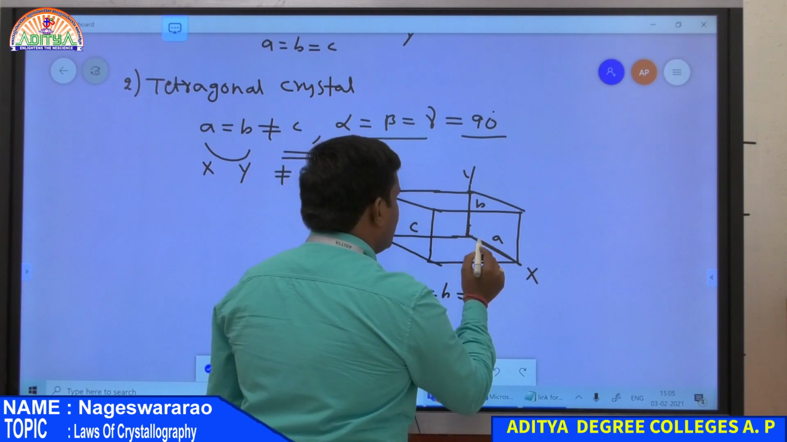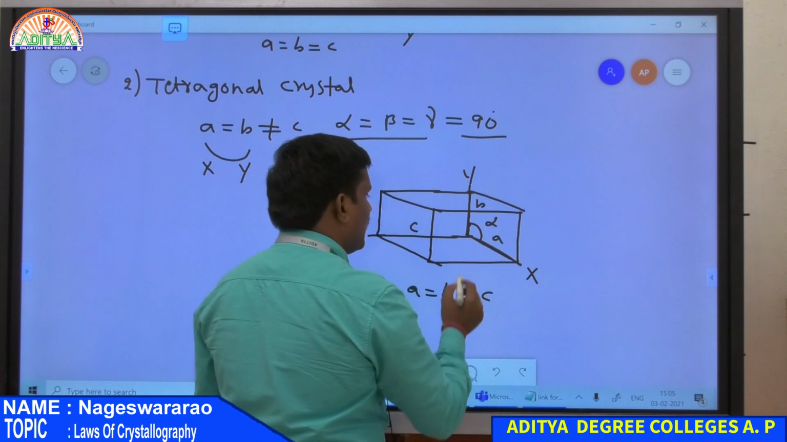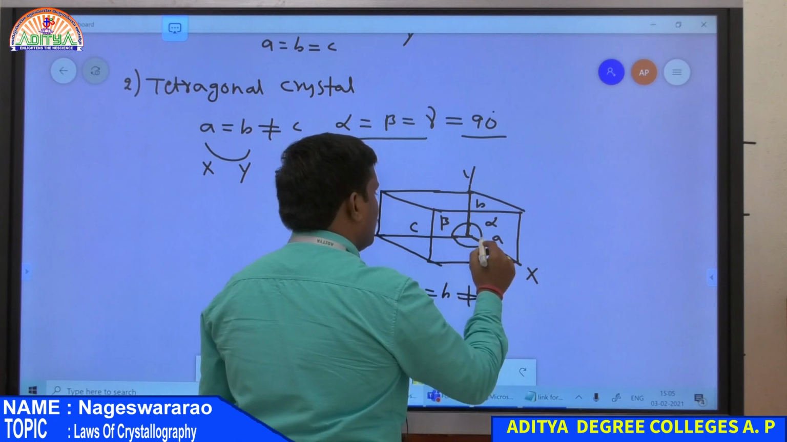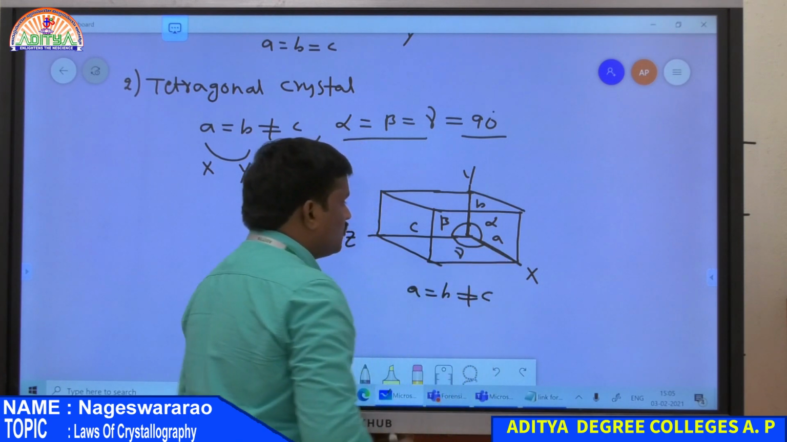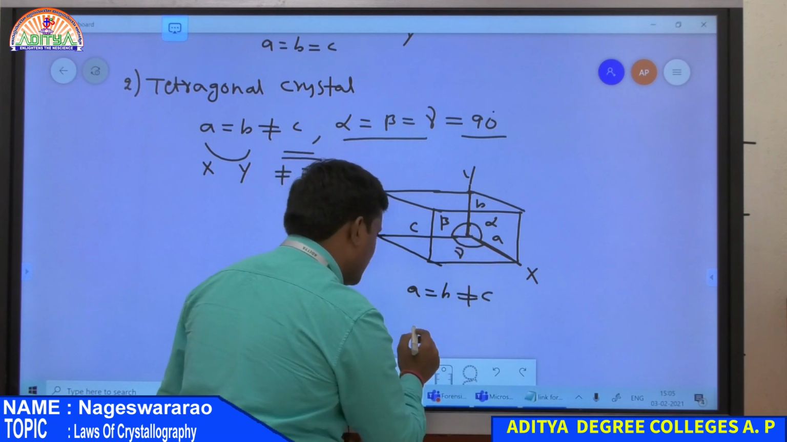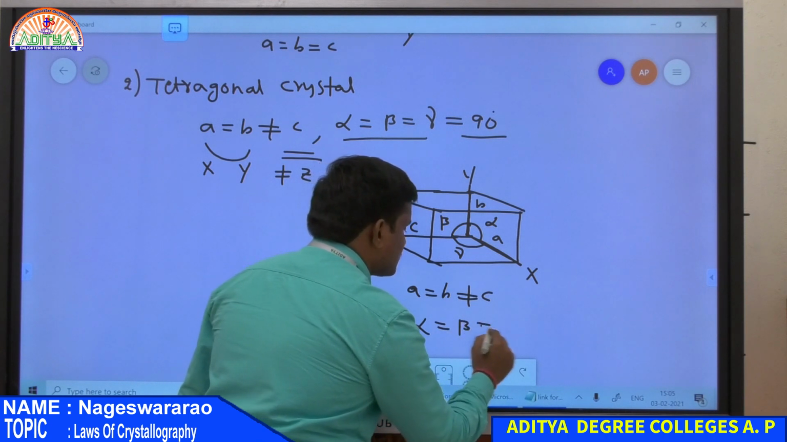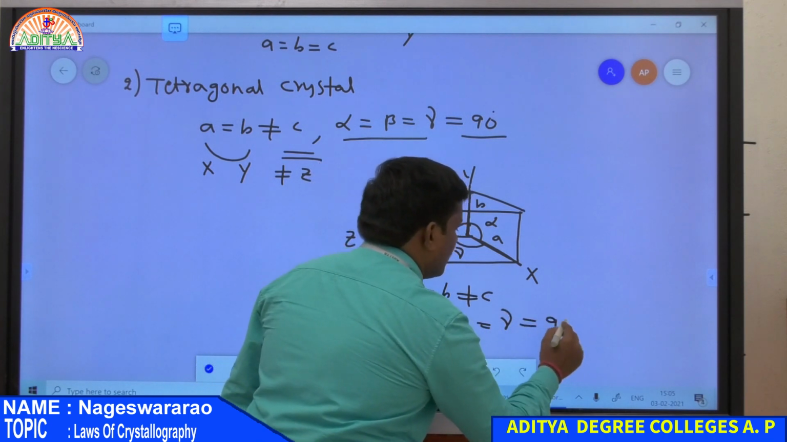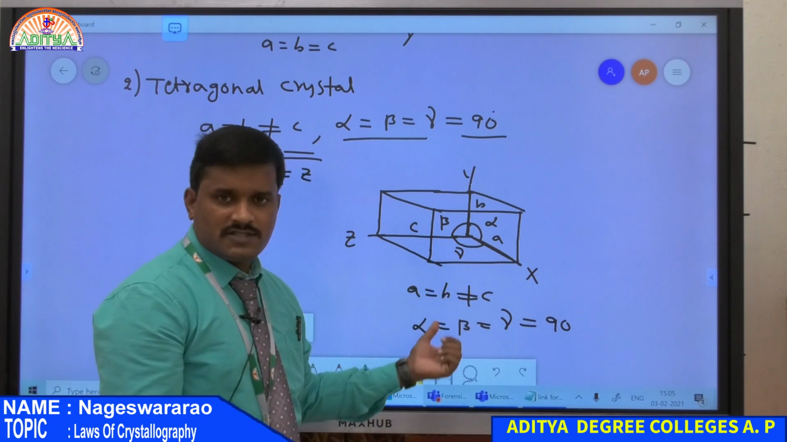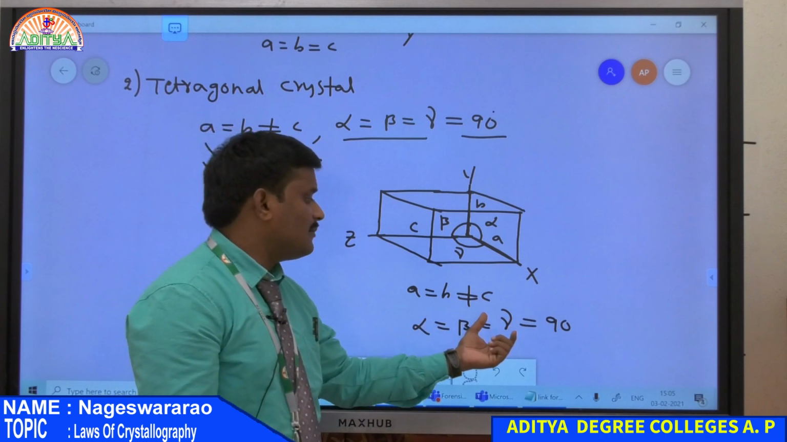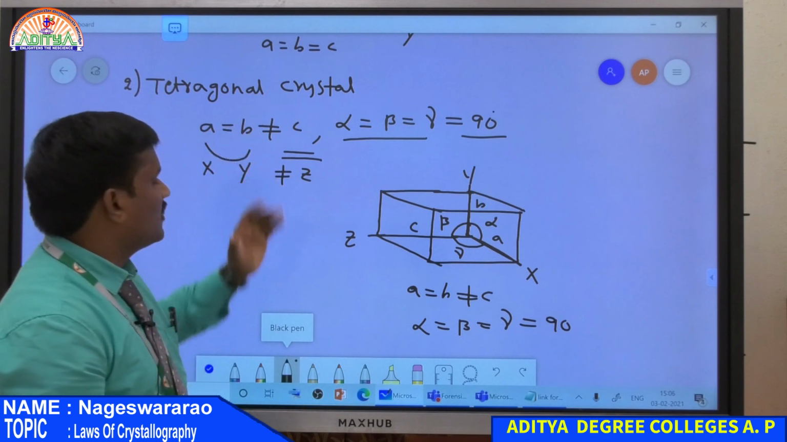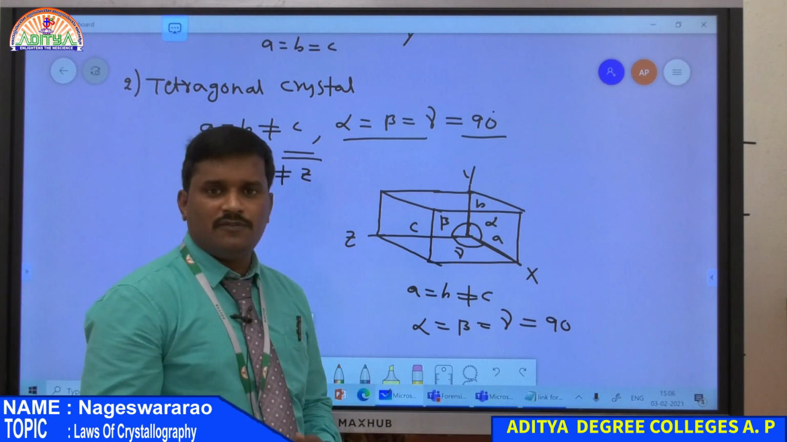So here a is equal to b but not equal to c, whereas this is the angle between xy, that is alpha, this is the angle between yz, that is beta, and this is the angle between zx, that is gamma. All are equal because here there is a 90 degrees angle, again 90 degrees, again 90 degrees. Therefore alpha is equal to beta is equal to gamma, all equal to 90 degrees. So in this case, a is equal to b but not equal to c, whereas alpha is equal to beta is equal to gamma is equal to 90 degrees. Such a type of crystal is known as tetragonal crystal. So this is the second type of crystal.